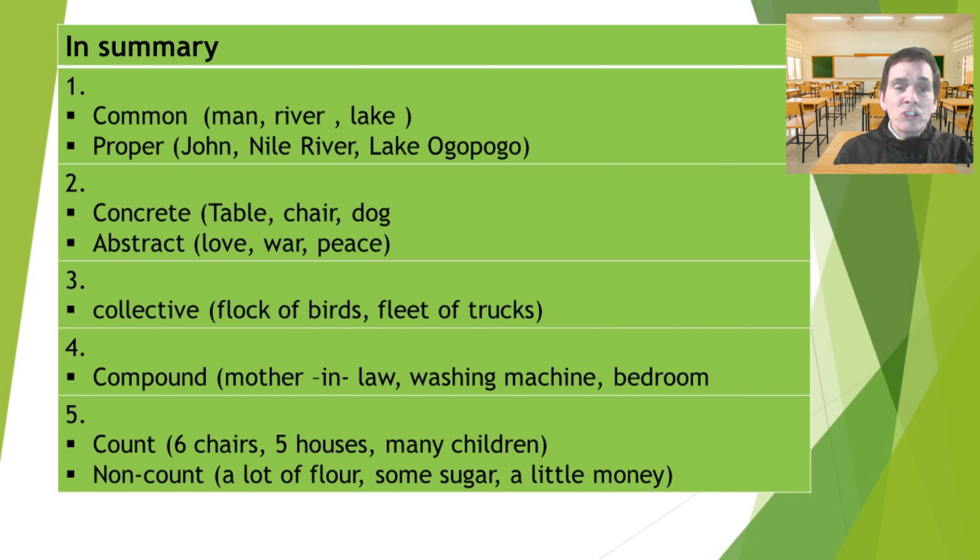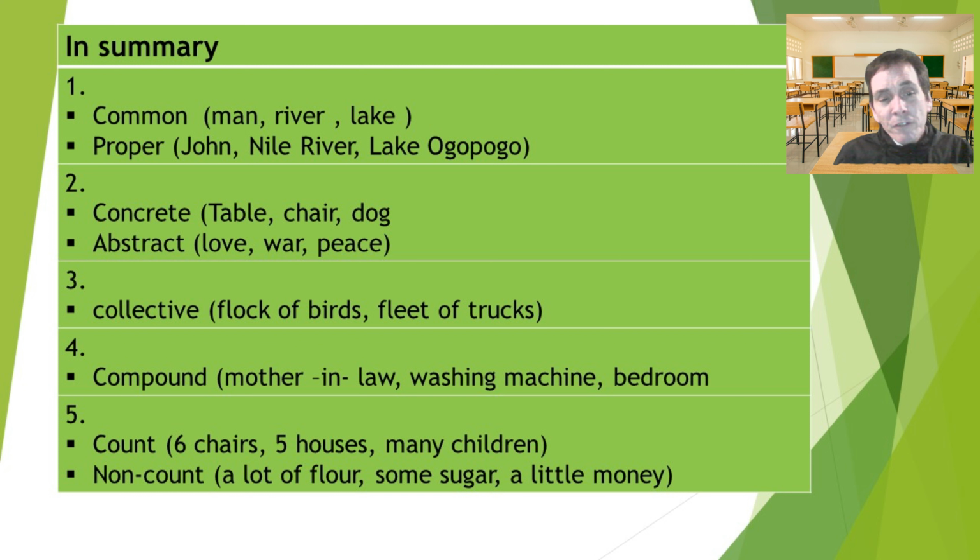Concrete nouns are words like table, chair, dog. Abstract nouns are words like love, war, and peace. Collective nouns, group number 3, are words like flock of birds, fleet of trucks. Compound nouns, group number 4, are words like mother-in-law, washing machine, and bedroom.